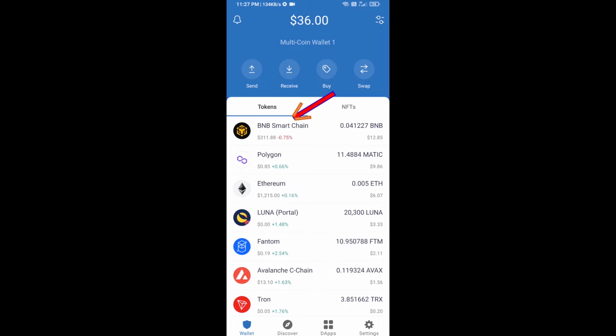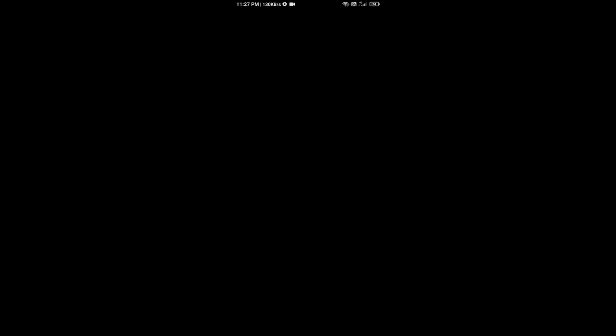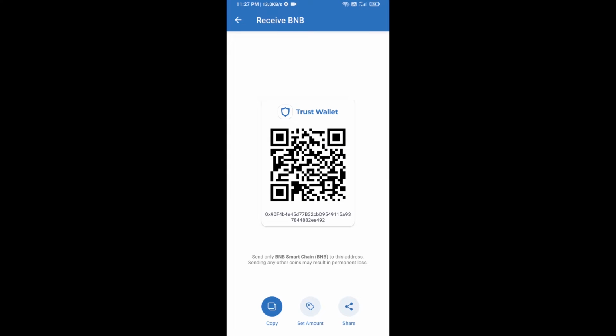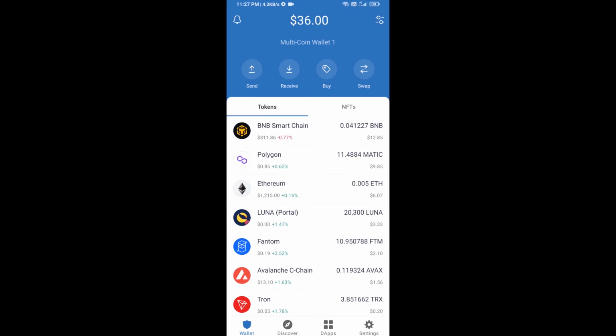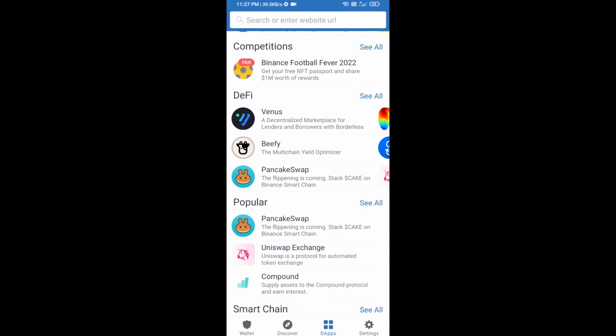Open BNB Smart Chain, click on receive. Here you can receive BNB Smart Chain using a contract address or QR code. After receiving BNB Smart Chain, you will click on dApps and go to PancakeSwap exchange. Click on PancakeSwap.